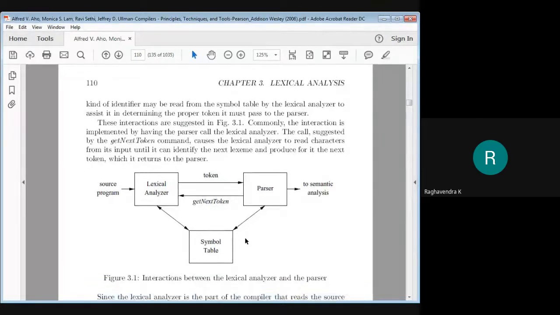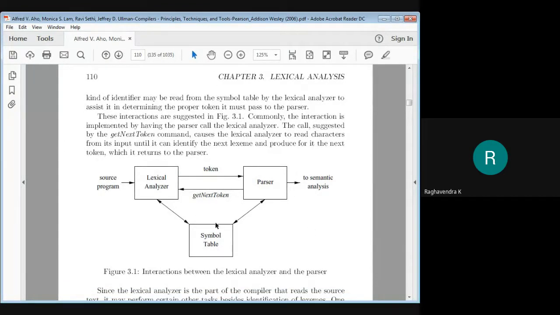Now the interaction between the lexical analyzer and the parser is depicted in this diagram. Remember that the lexical analyzer does not start on its own. It scans the input and returns a token based on the call from the parser.